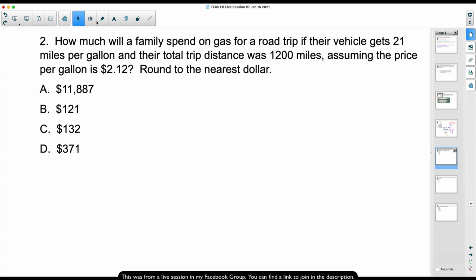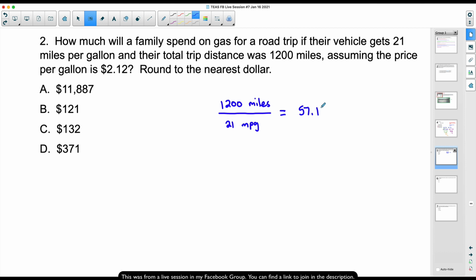So the quickest way to do this is, here's how I would do it. I would take the total number of miles, 1,200 miles, and I'm going to write that word down just to kind of make something stick with you here as I cover this. I'm going to take the 1,200 miles and I'm going to divide by 21 miles per gallon. So 1,200 divided by 21, we get 57 point blah, blah, blah, 1428, yada, yada, yada. We don't need all those crazy numbers.